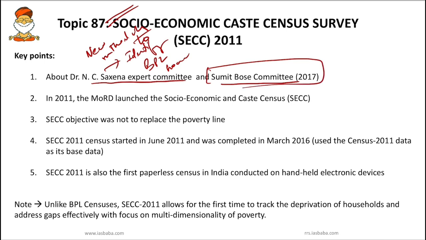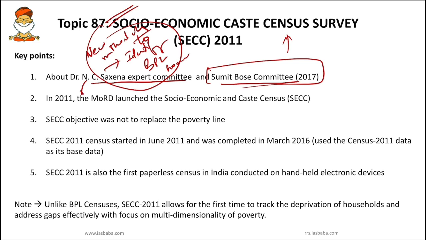So why is the Sumit Bose Committee important? The Sumit Bose Committee recommended that we use SECC data in order to identify the beneficiaries for all the central or centrally sponsored and state government schemes. Okay. So the Saxena Committee was constituted in order to provide a new method to identify BPL.